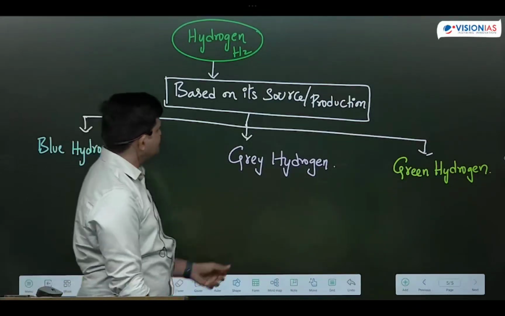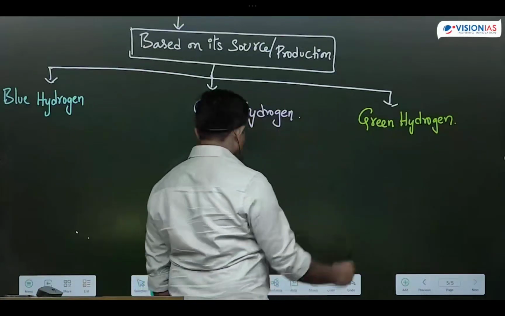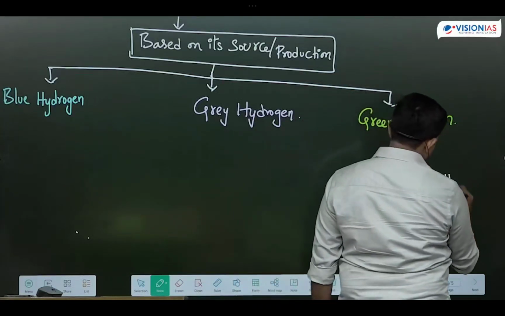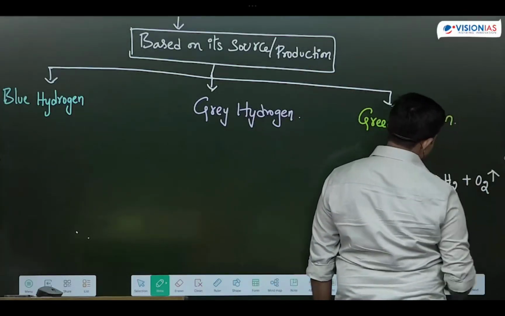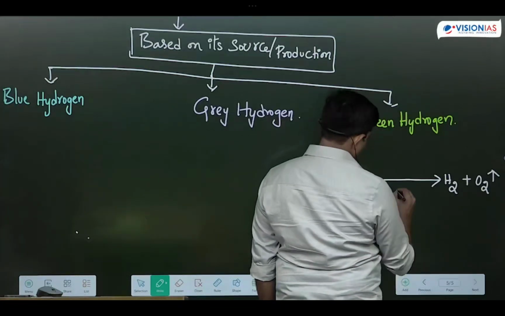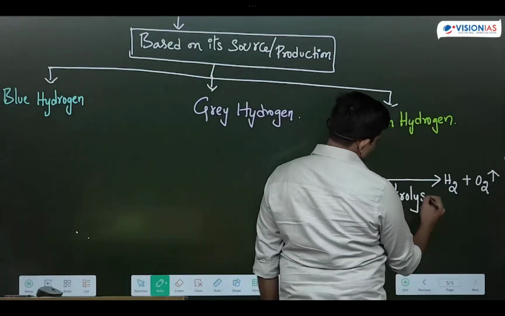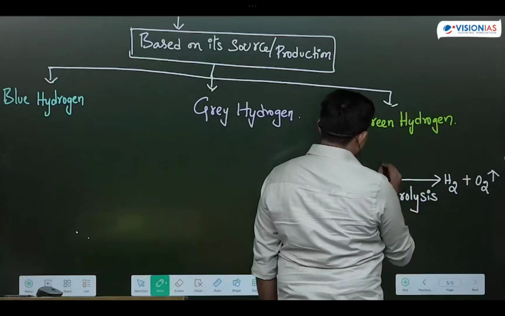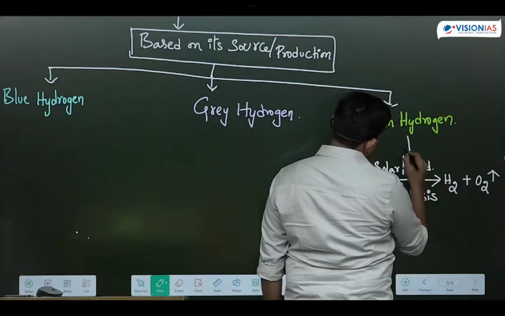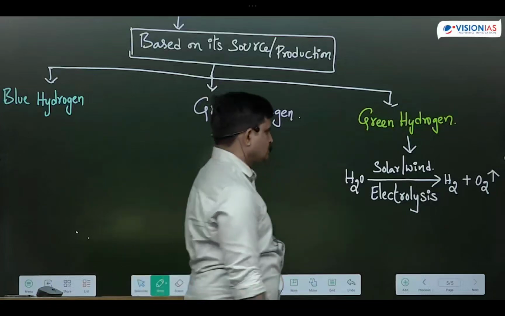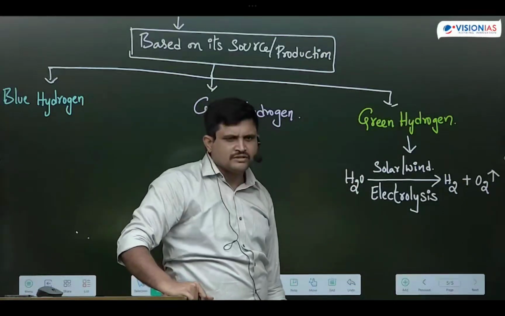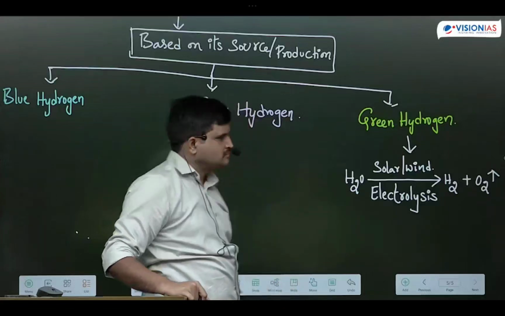Green hydrogen means water, through the electrolysis method, will be converted into hydrogen plus oxygen, and this method we call electrolysis. Here we use solar and wind energy. Without any environmental pollutants, with zero emissions, we are producing hydrogen. Hence this hydrogen we call green hydrogen.